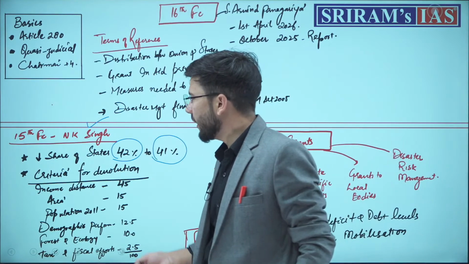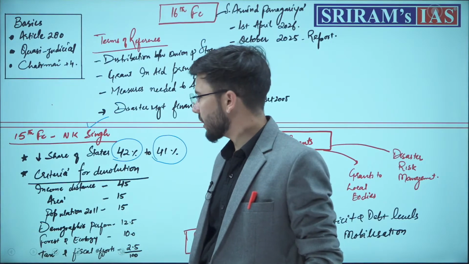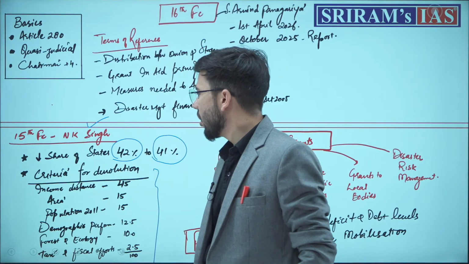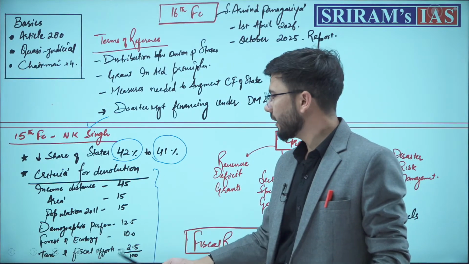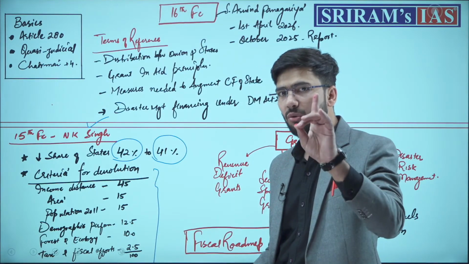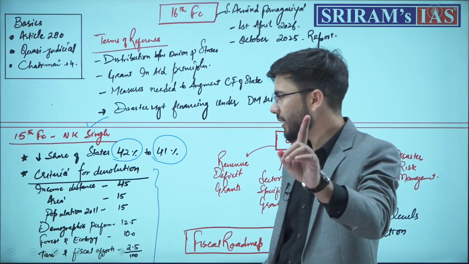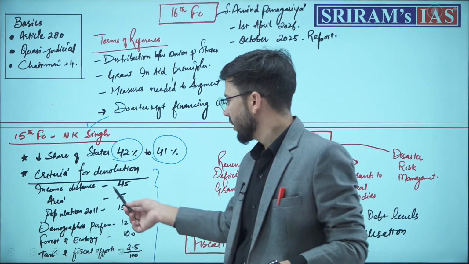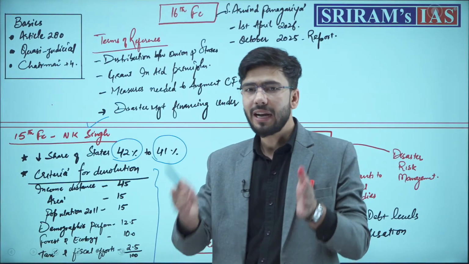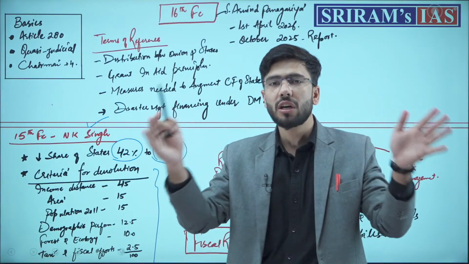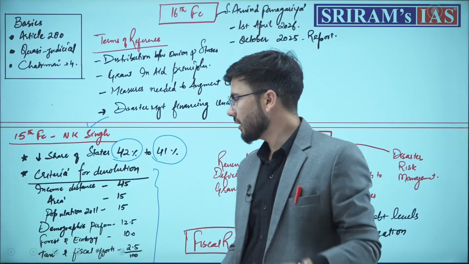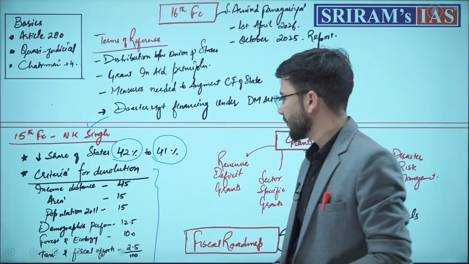The criteria for devolution under the 15th Finance Commission included the parameters of income distance, area of that state, and population of that state as per the 2011 census. Remember, 2011 census. Demographic performance of that state, that is, how effective the policies of that state have been to control the population at the state level.